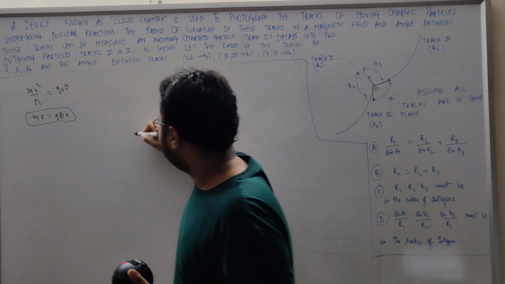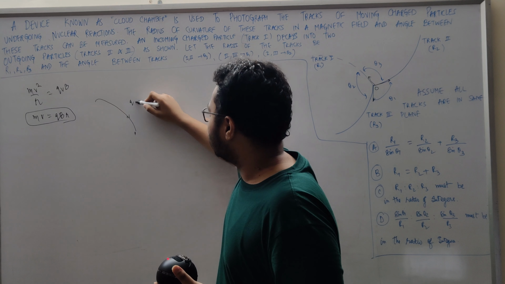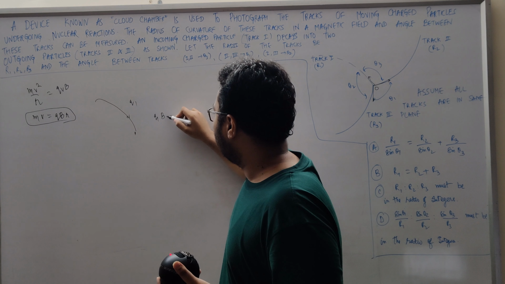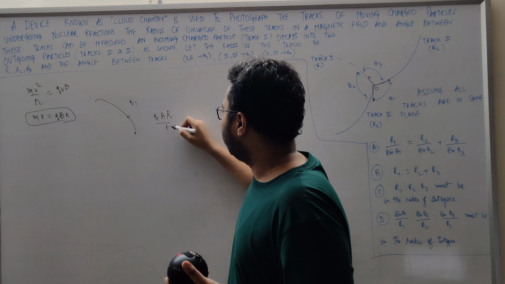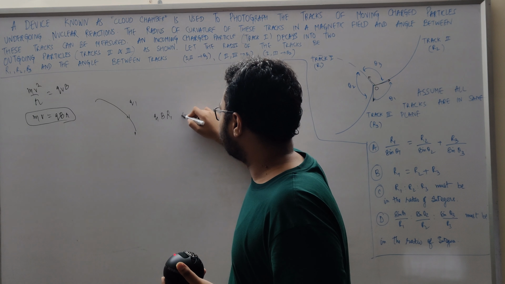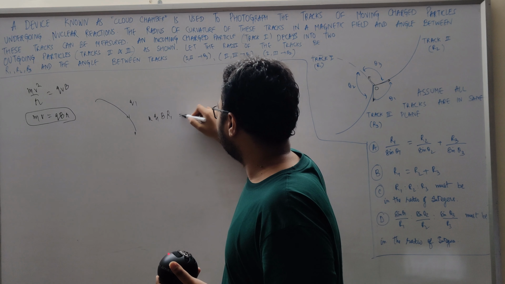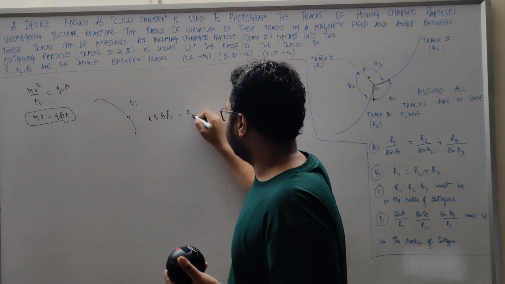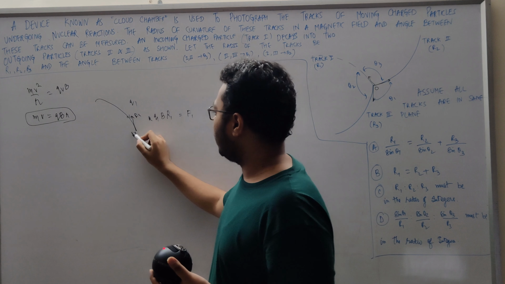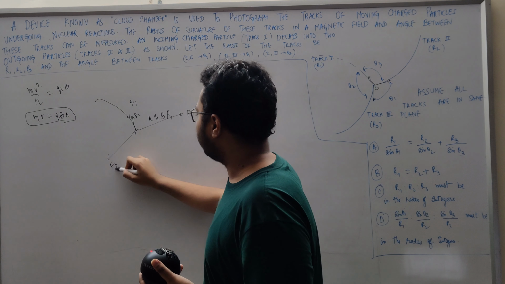So this was the particle. It came like this, let's say q1, and q1 b r1 upon time. Let's just not write this time and say F1 is proportional to some k into this. This was equal to F1. It experienced a force like this. Similarly, the other two particles experienced forces like this, F3 and F2.